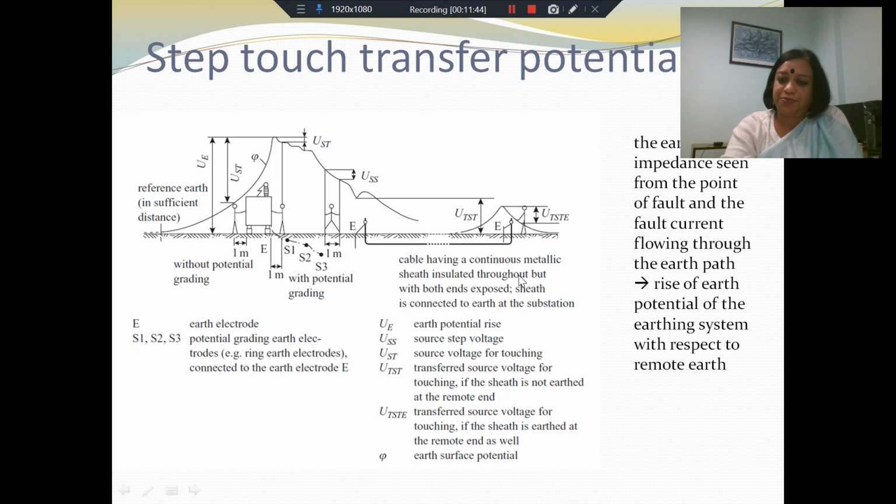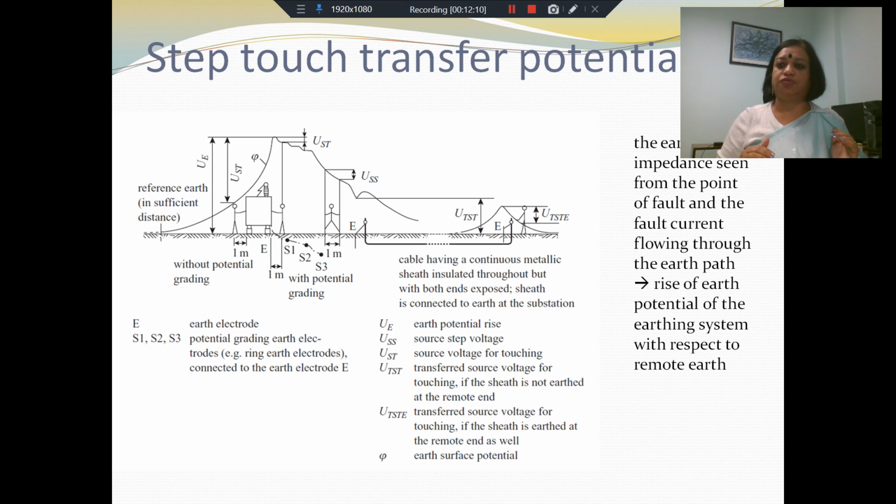Also, there might be a rise of earth potential of the earthing system with respect to the remote earth. So what really happens is, at the location as well as at locations away from the point of fault, because of the fault current flowing, there would be a rise in the potential of points on the earthing system with respect to the remote earth.